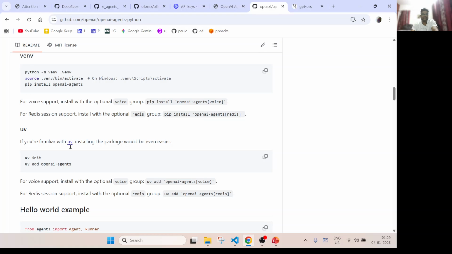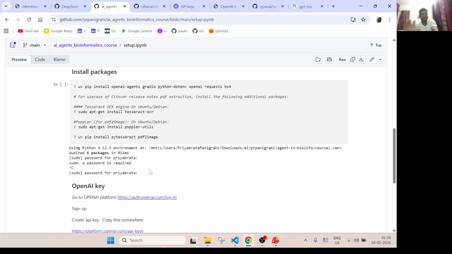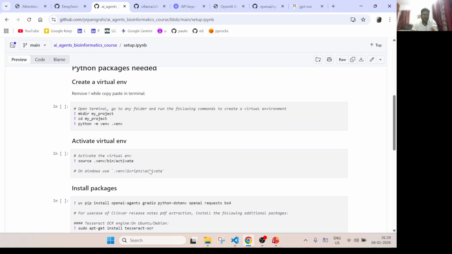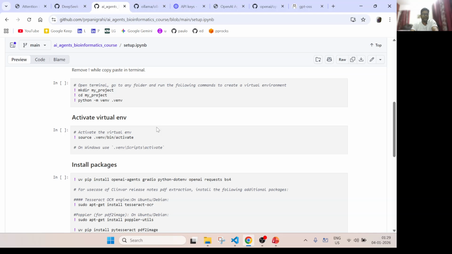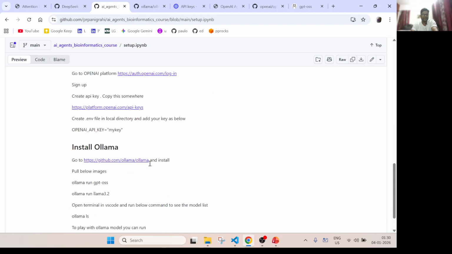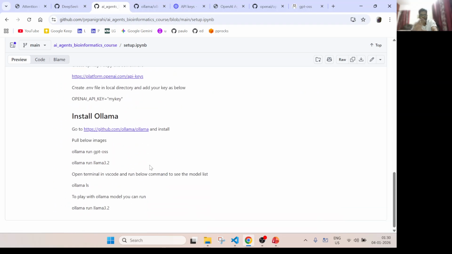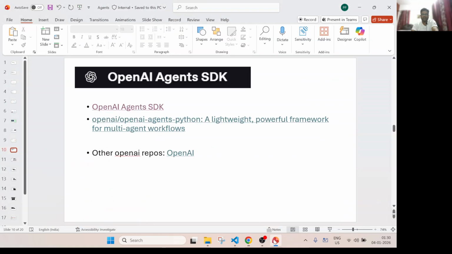So I have given the instructions, and as I said, if you encounter any issue, don't worry. You can go to ChatGPT or Gemini and ask, I am facing this issue, how do I install Ollama, how do I install these packages, how do I create a virtual environment. These are very common things. I would suggest using UV, an ultra fast package manager, to install all of this. The instructions are very simple, not very tough. So that's all about this.